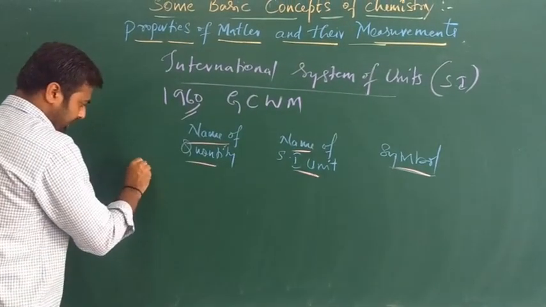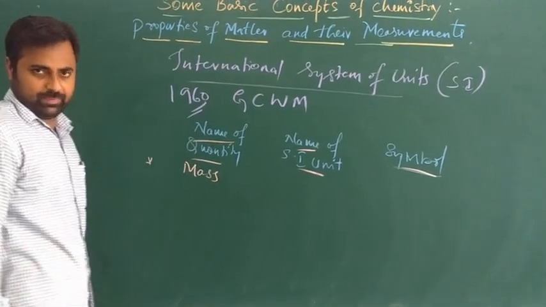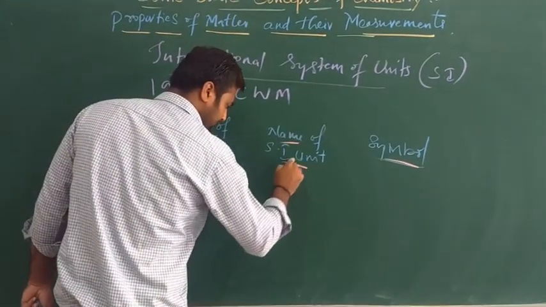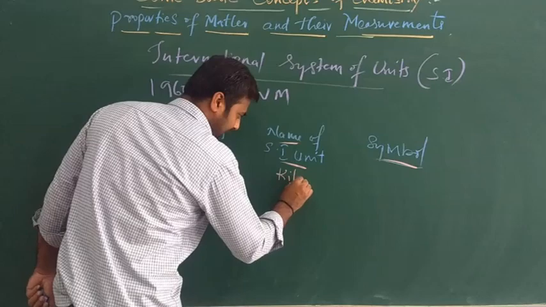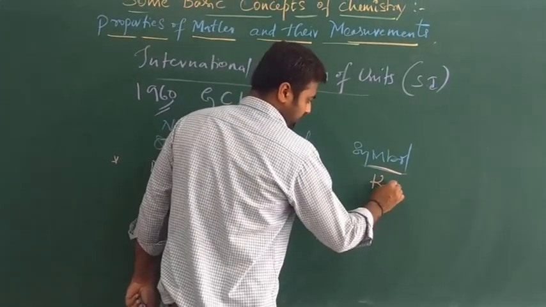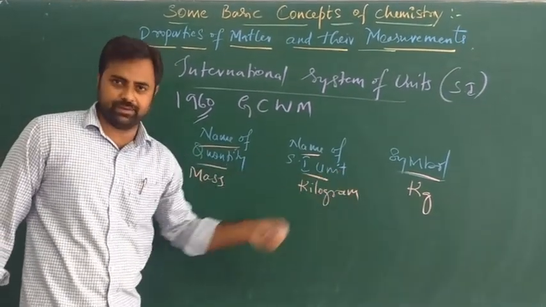Right? First one is mass. To represent the mass, we use the SI unit kilogram. The symbol of this SI unit is kg, right?